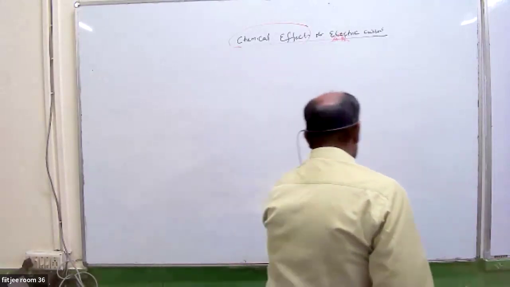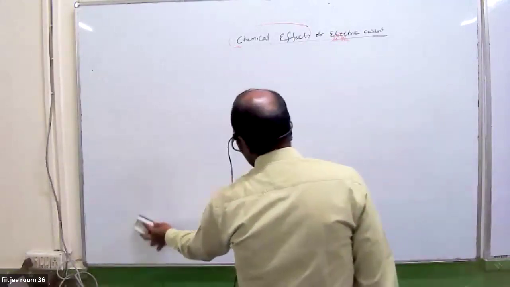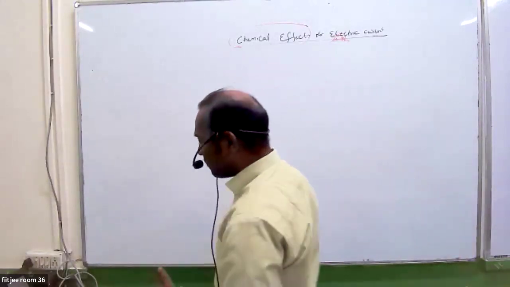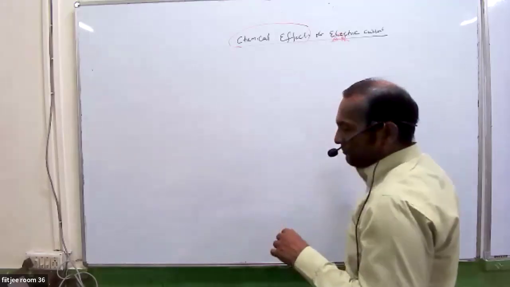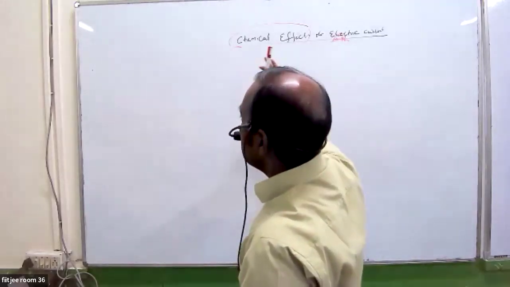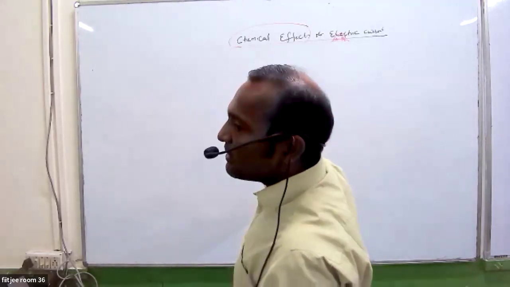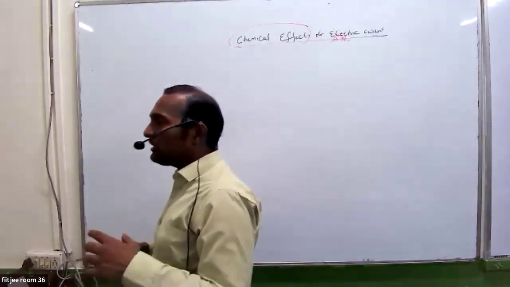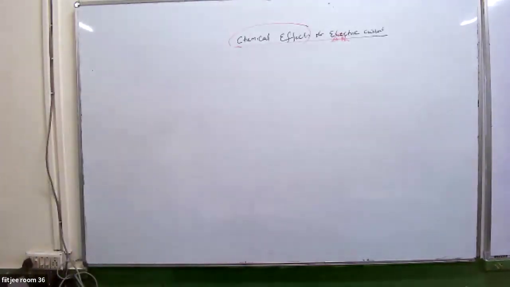You have a solution which has cations and anions. When you apply the battery across the electrodes, these ions start moving inside the solution. This breaking of ions and movement of ions inside the solution, the entire process is known as electrolysis. I hope the basic part is clear to all of you.